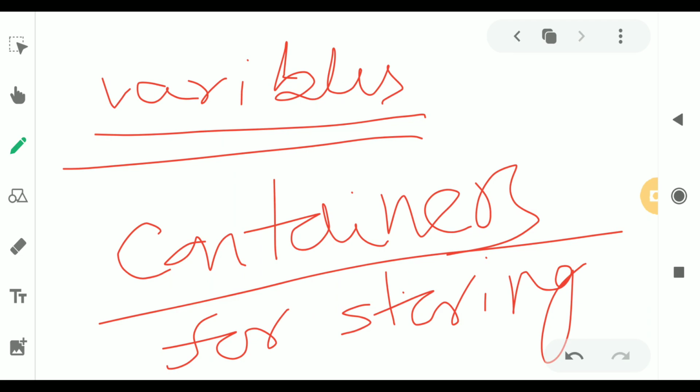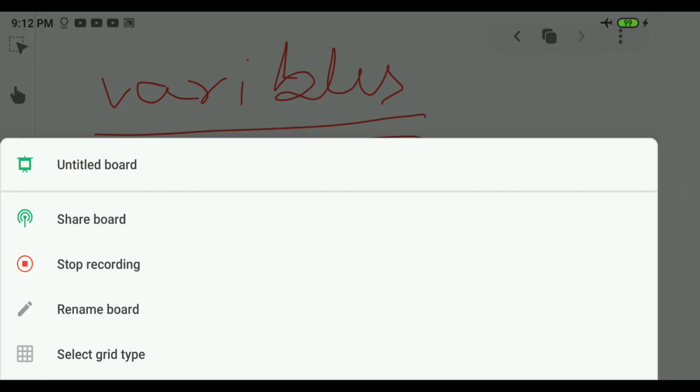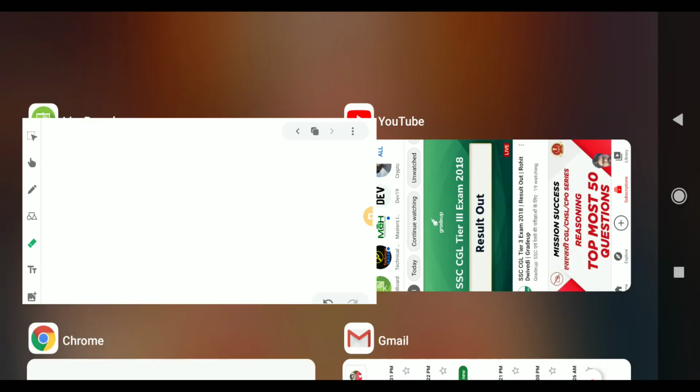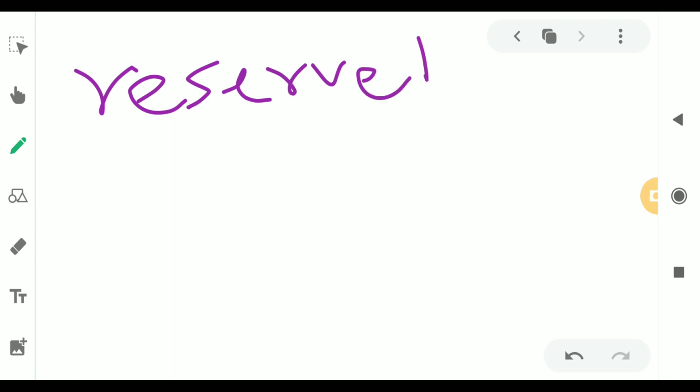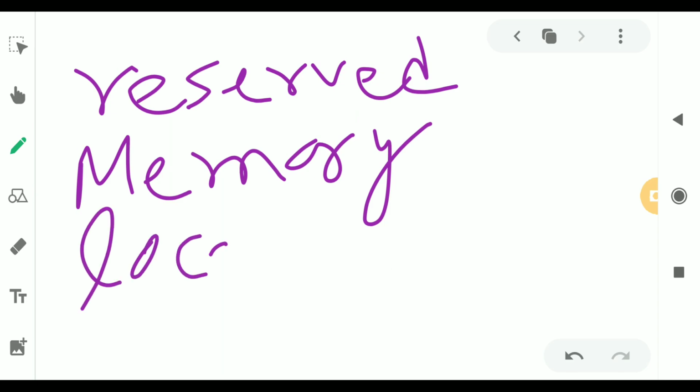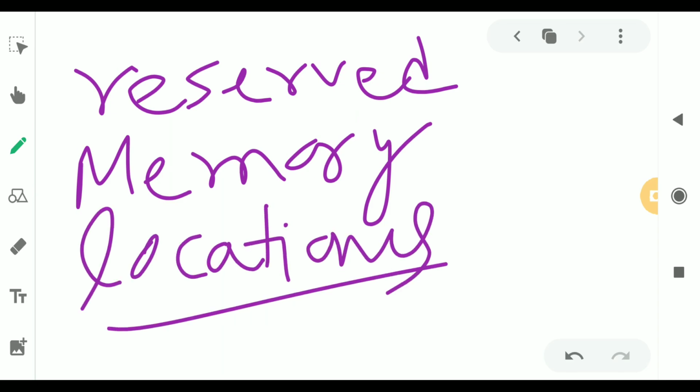So variables are nothing in Python but reserved memory locations to store values.